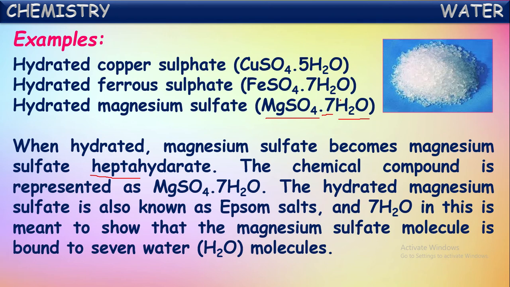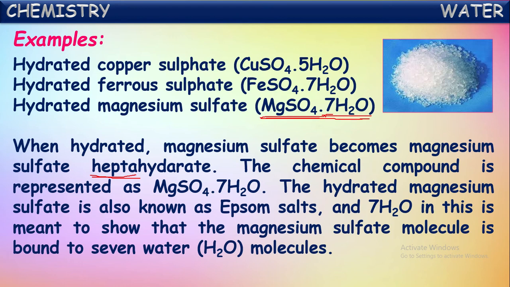As it is attached with water molecules, it is called hydrated magnesium sulfate, or a hydrated salt. To mention how many water molecules are attached to one molecule, it is mentioned here as hepta. Hepta means 7. Magnesium sulfate heptahydrate means each magnesium sulfate molecule is attached with 7 water molecules.